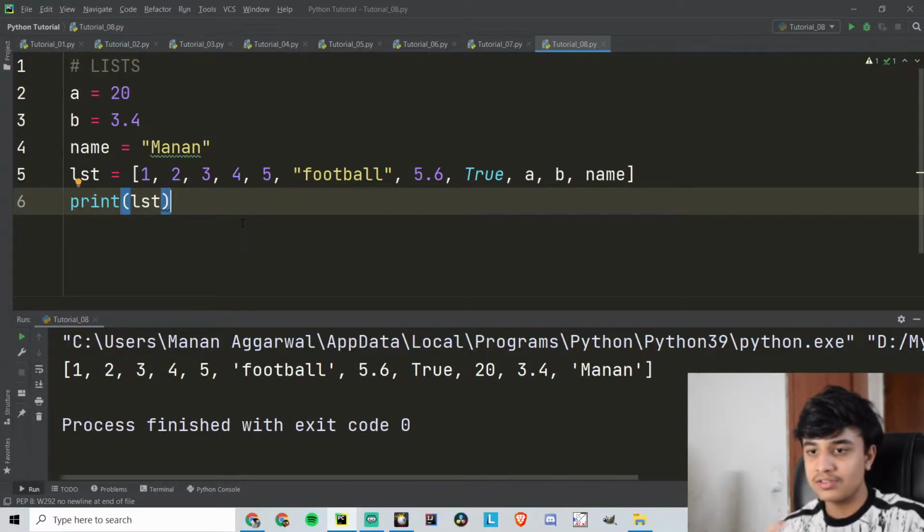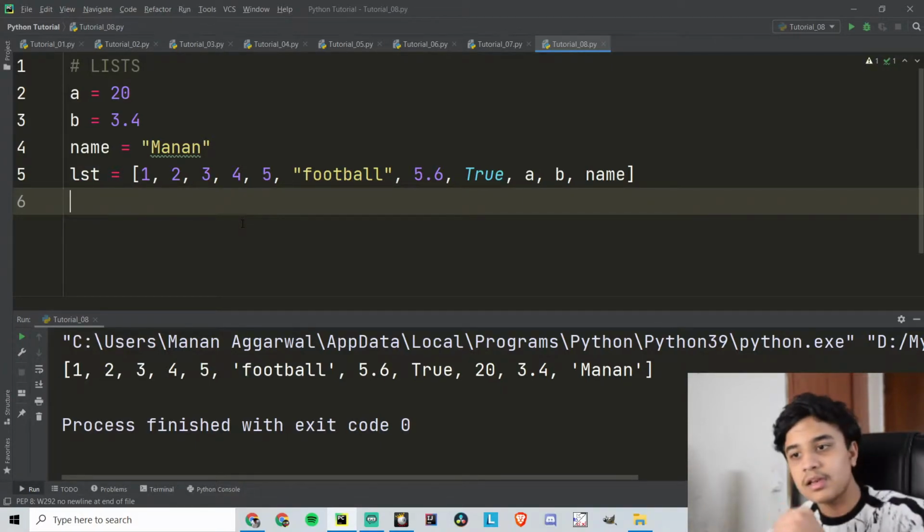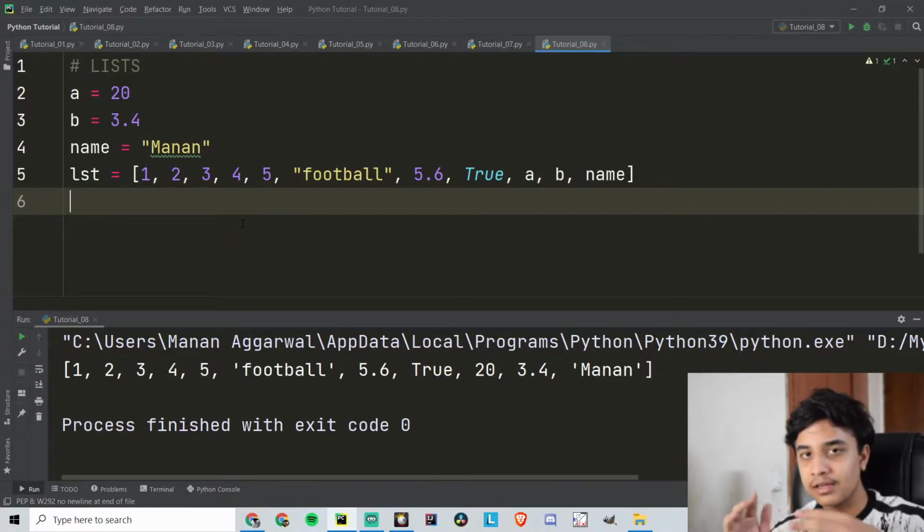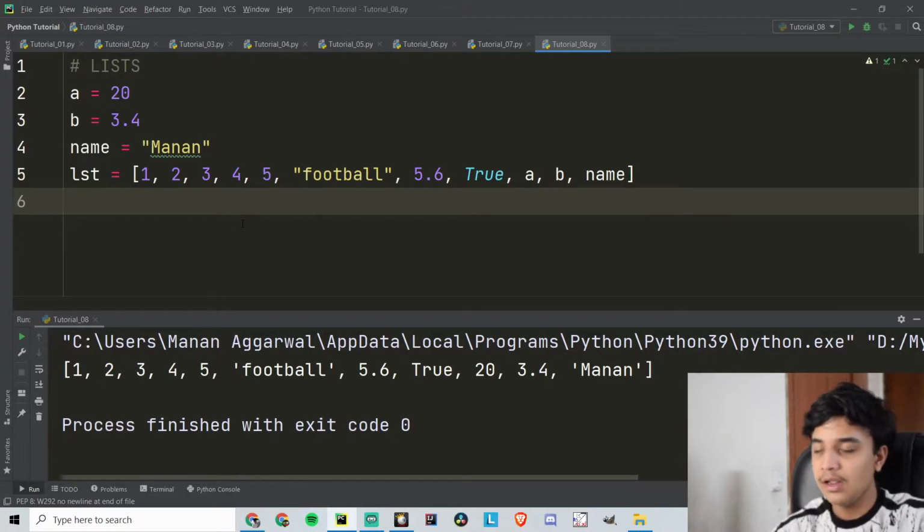That's how. So list is a list of items that can be used to store different types of data. Now list is a very important topic, as I've told you. We use list in particularly every single thing we do using Python. For every project, I guess list is used everywhere.